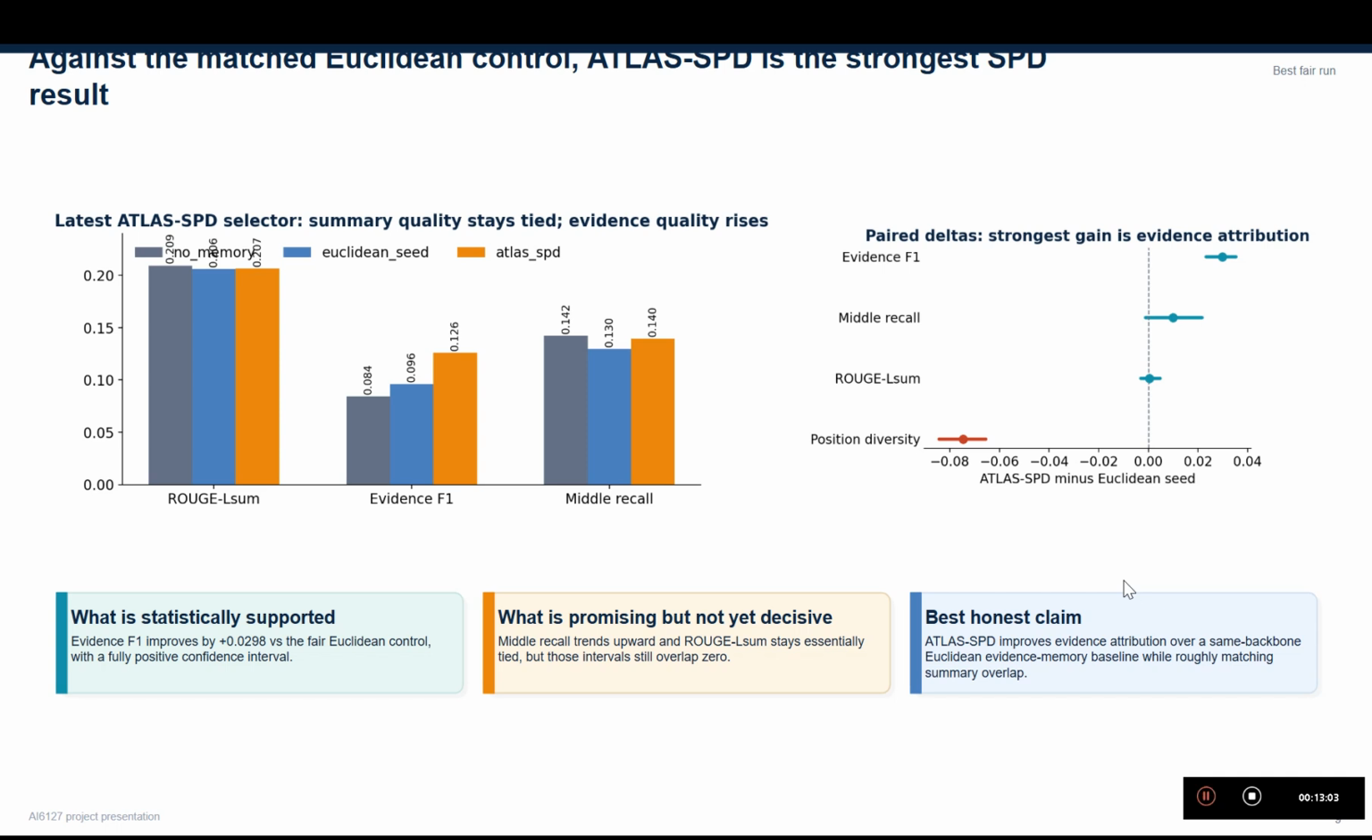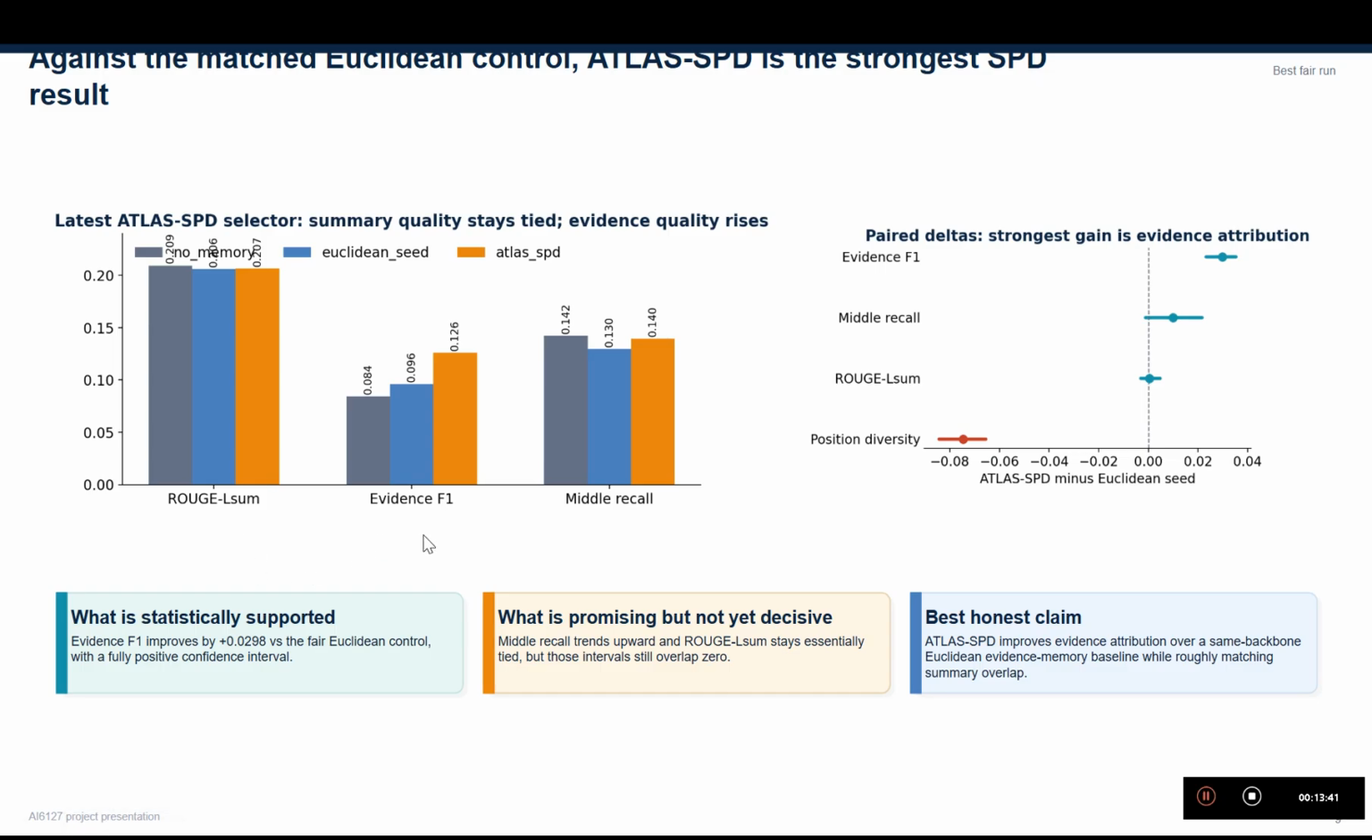So this is the key result slide. Against the matched Euclidean control, ATLAS-SPD is our strongest SPD result, as can be seen. In the best fair run shown here, summary overlap is essentially tied. ROUGE-LSum is also only slightly different between ATLAS-SPD and the Euclidean control, and the interval overlap is tied as well. So I describe that as tied rather than decisively better.